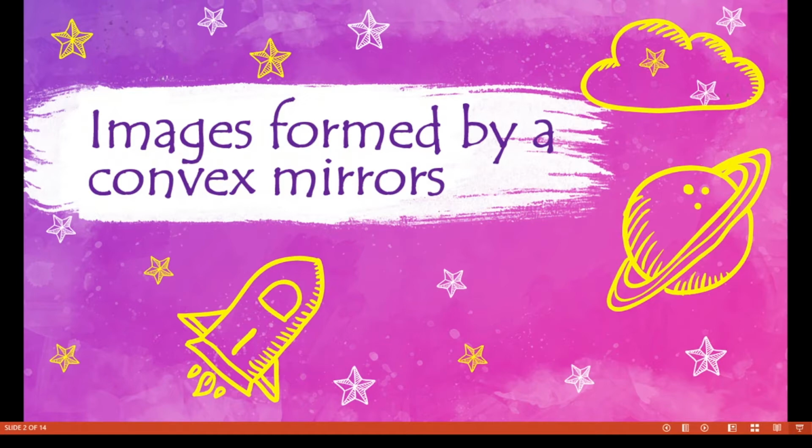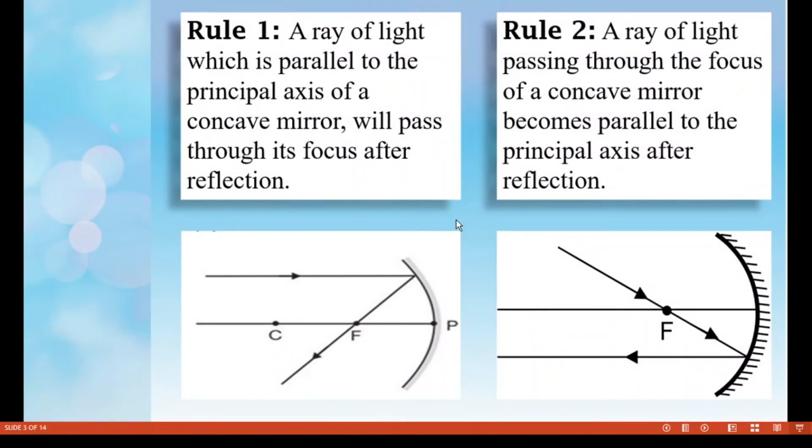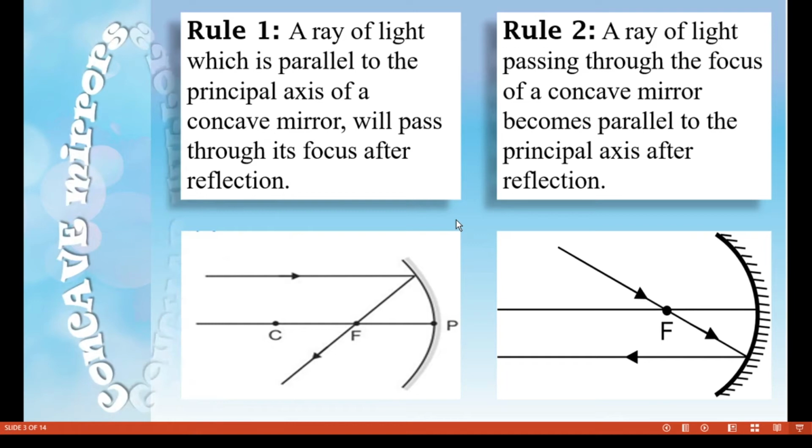In this class, we are going to learn about the images formed by a convex mirror. So, it is the continuation of the previous class. In the previous class, we learned about the images formed by a concave mirror. So, what are the rules for the formation of images in the case of a concave mirror?